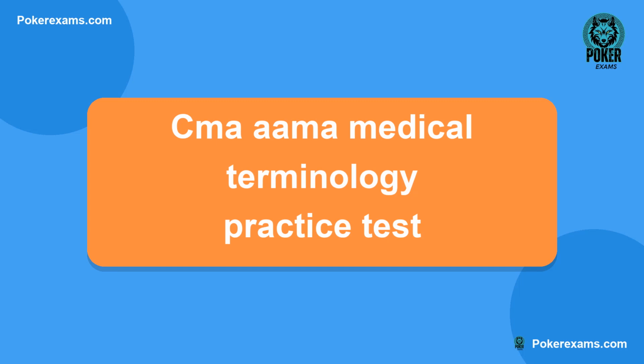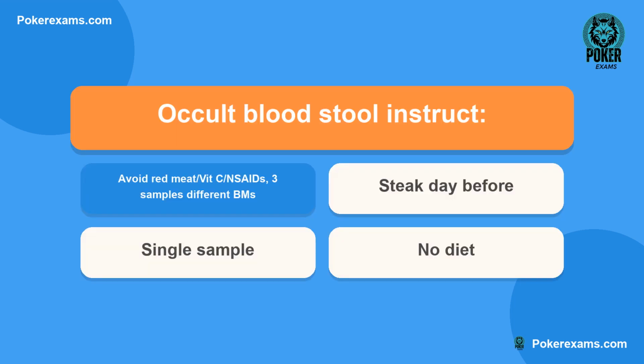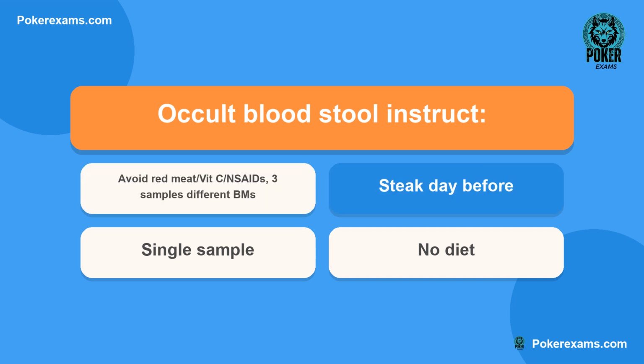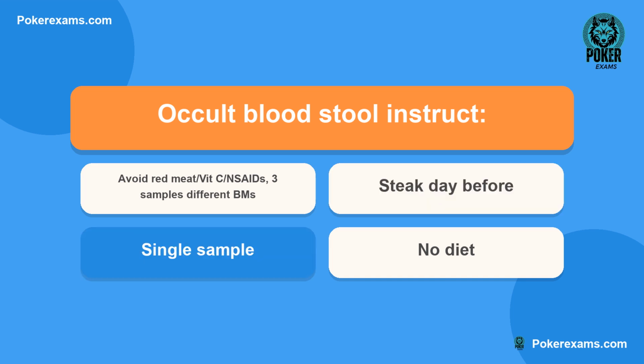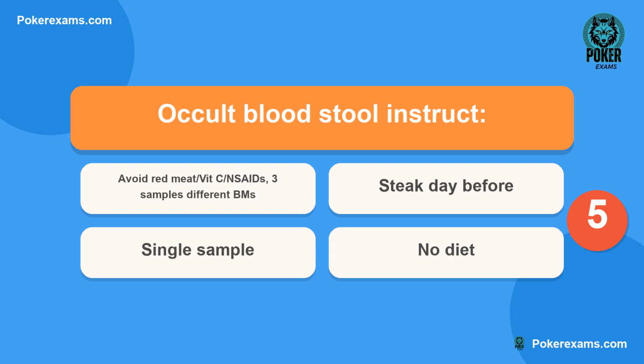Let's get started. Occult blood stool instruct. Is it A, avoid red meat / VIT-C / NSAIDs, 3 samples different BMs? Or B, steak day before? Could it be C, single sample? Or lastly D, no diet?